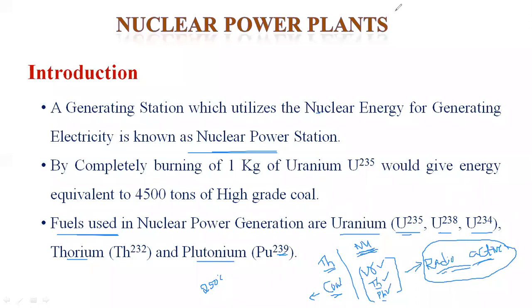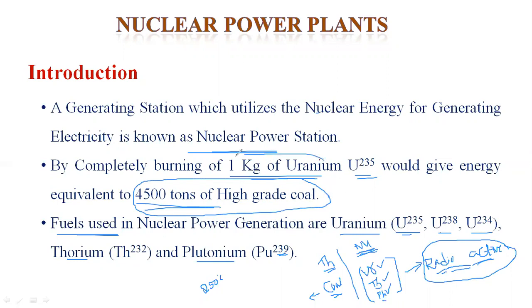Here in the nuclear power plant, just 1 kg of uranium 235 generates an amount of energy approximately equal to 4,500 tons of high grade coal. In the thermal power plant, we generate that power by using 4,500 tons of high grade coal.